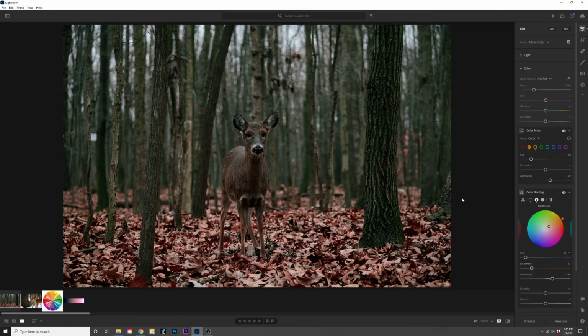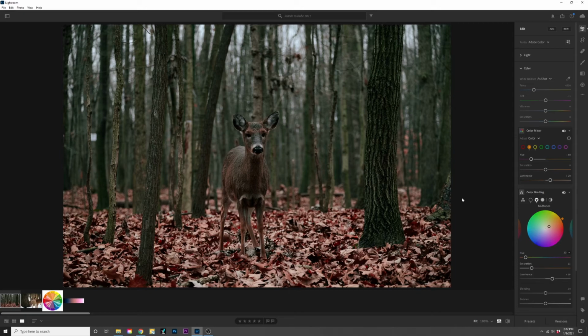So these were just some examples of things you could do with only the color panel. Obviously you want to be using your light panel, you want to be using your details panel and your effects panel to really make your image come together completely. You also want to be making small changes to your highlights and small changes with your adjustment brush to make sure that you're making your subject stand out.